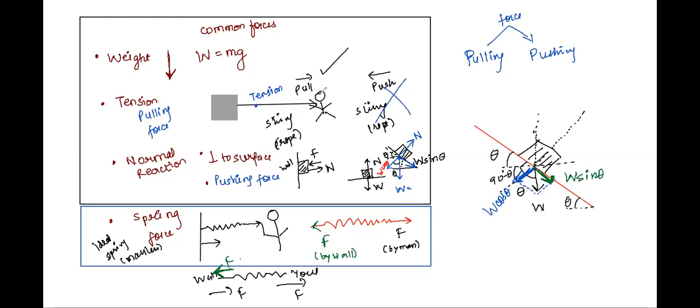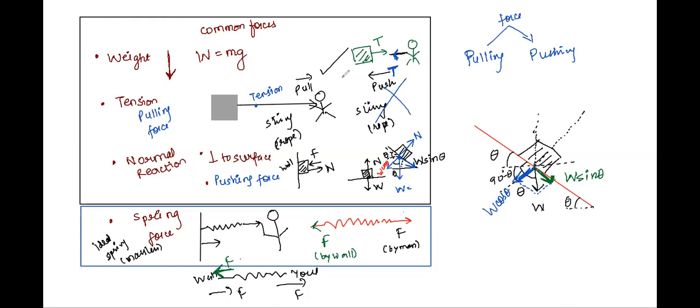Also, a similar case develops over here. When I'm talking about tension, class, have a look here. The same example where the man is pulling the block. We understood one aspect of it, that when you apply tension via a rope, there will be a force T acting on the block in the rightward direction. How about the man? When the man is trying to pull the block towards himself, the rope is also trying to pull the man towards the right, this way, with the same tension T.